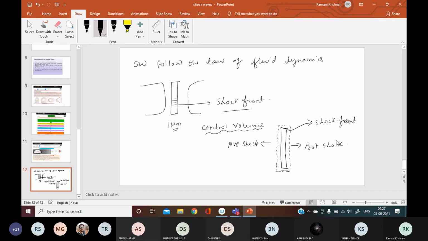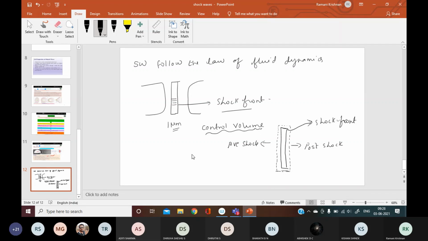Okay, so what does it mean? So what is a control volume? A control volume is an imaginary envelope of one dimension which is enclosing the shock front, and what is its purpose? Just to analyze the shock front before it is produced and after it is produced.